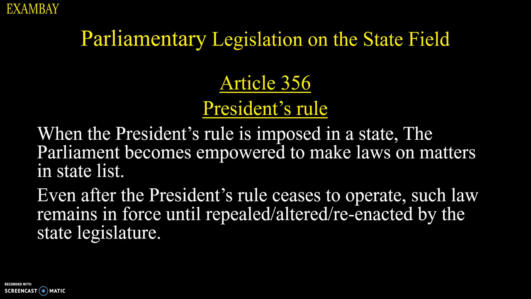Next, Article 356, President Rule. So, this is important. When the president rule is imposed in a state, the parliament becomes empowered to make laws on the state list. But here one thing is different, that even after the president rule ceases to operate, such law remains in force. In national emergency, the law remains in force only for 6 months. But in the case of president rule, the law remains in force until it is repealed, altered or reenacted by the state legislature.